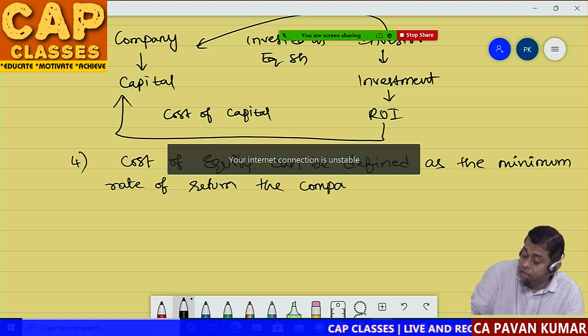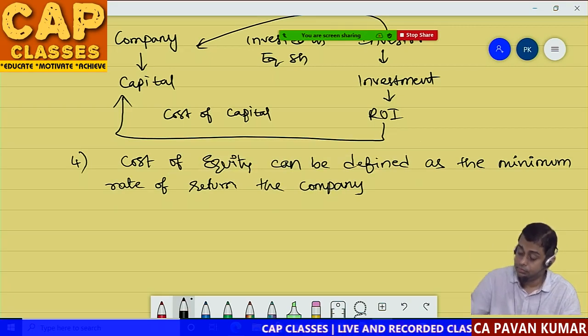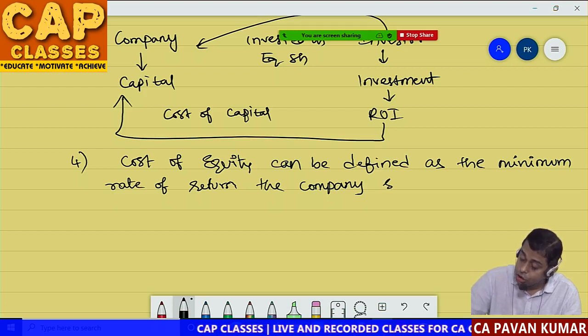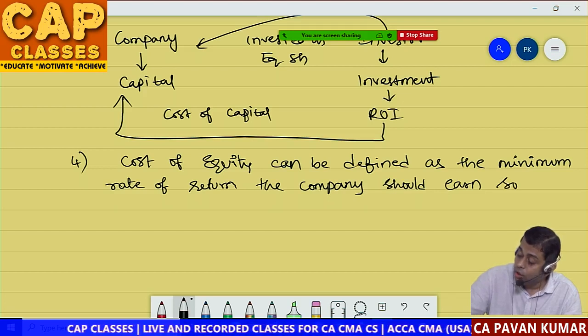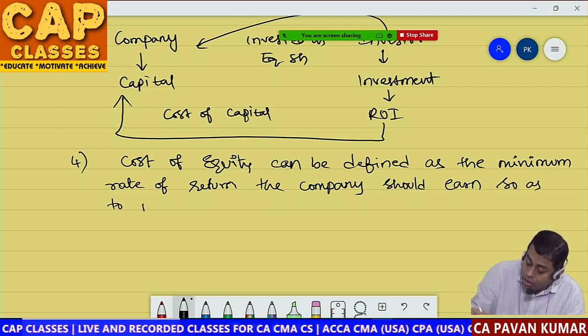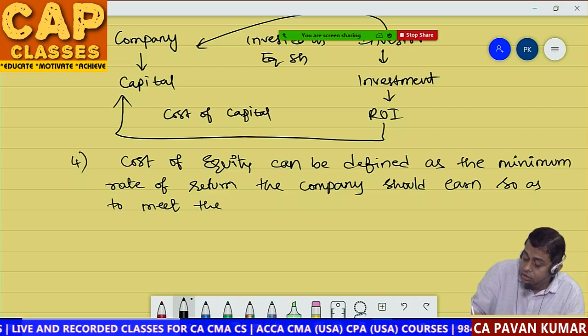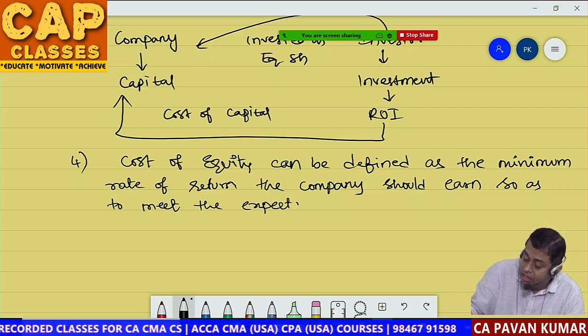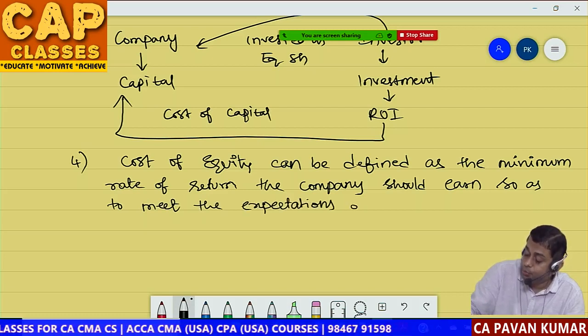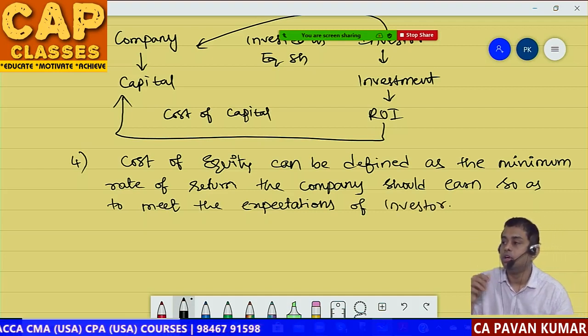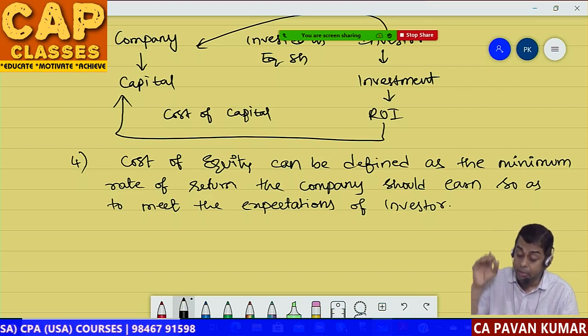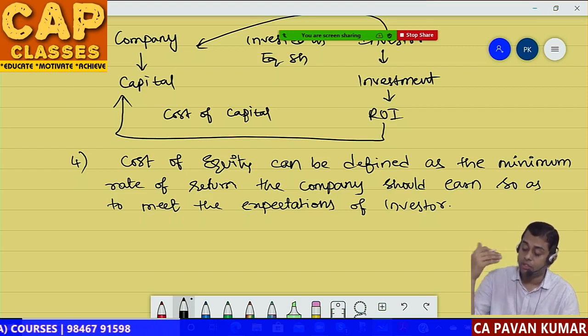Cost of equity can be defined as the minimum rate of return the company should earn so as to meet the expectations of investor.